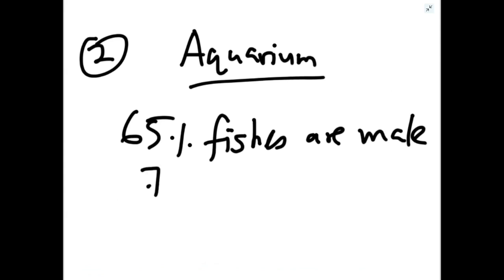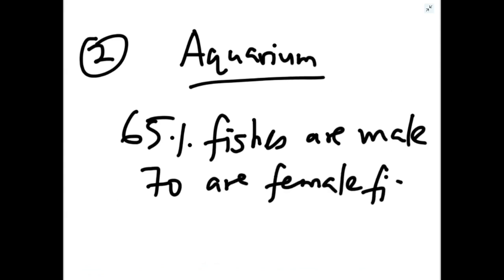And 70 are female fishes. This is given in the question. 65% of the total fishes are male and 70 are female. So now I see this percentage is only given for male and the actual number is given for female.